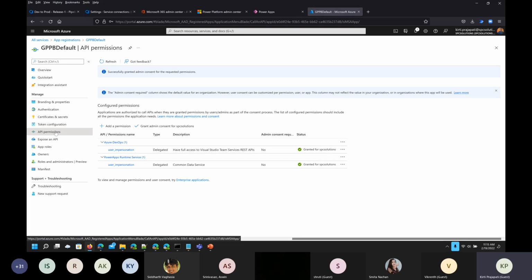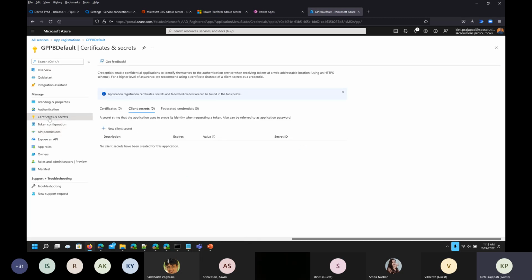Now we need to set up a certificate and secret for this application. So in the same screen, I'm just clicking on certificates and secrets, and then clicking on add new client secret and just giving the name GPPB default description.